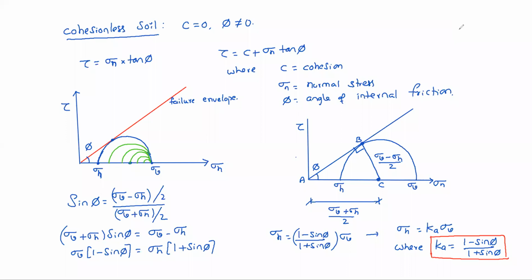So understood now here? Sigma h equal to (1 minus sin phi) by (1 plus sin phi) into sigma v. So sigma h equal to Ka into sigma v. So Ka equal to (1 minus sin phi) by (1 plus sin phi). Srinivas, Chepu? Yes, Srinivas?